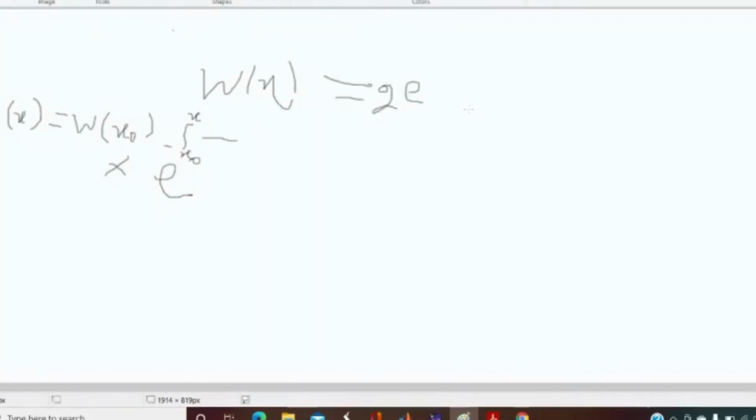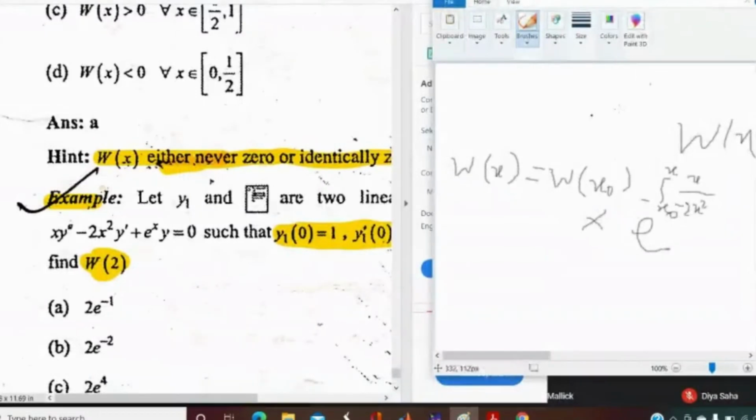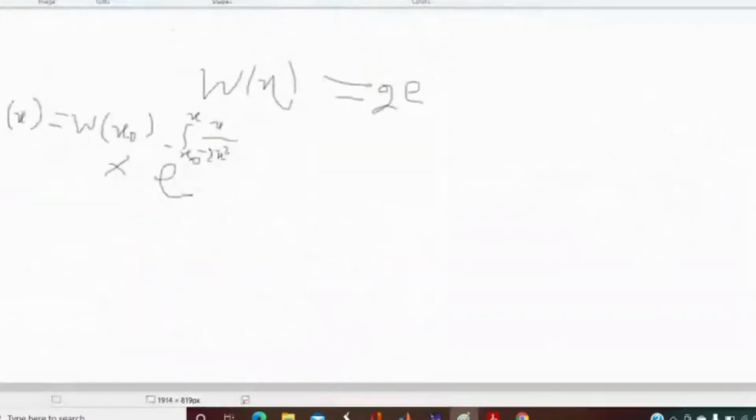So it will be minus 2x square by x dx. Is it clear? By Abel's theorem, we can write this.